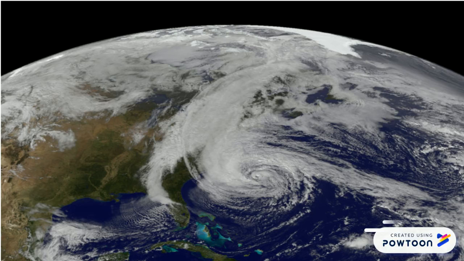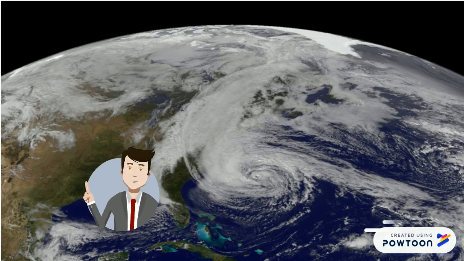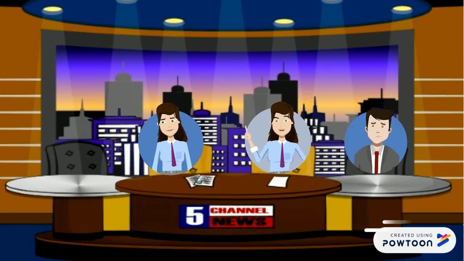Hurricane Sandy started as a tropical wave in the Caribbean. It then developed into a tropical depression, and by October 22nd, it was categorized as a tropical storm. It made landfall in Jamaica and was categorized as a hurricane on October 24th, when the maximum sustained winds reached 74 miles per hour.